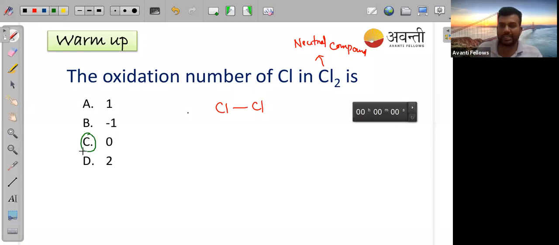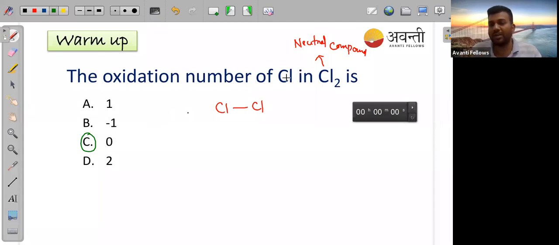I will tell you, in today's class I have added this part because it is really important in terms of your electrochemistry. Akshay is telling redox reaction is not completed. But Akshay, I think in Avanti it is not completed. But I think you all have studied it now because you have already given the 11th exam. Your annual exam is completed. So I think you all have some basic knowledge about this redox reaction. No issue, Praveen. Don't worry, the important part I will cover. This important part of redox reaction will be covered in today's class. So don't worry.